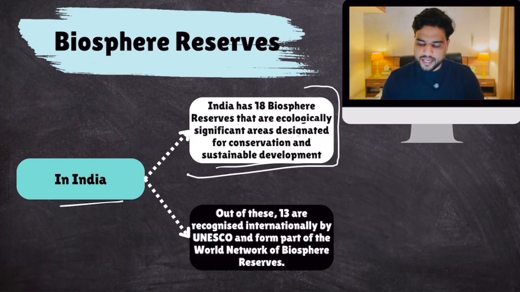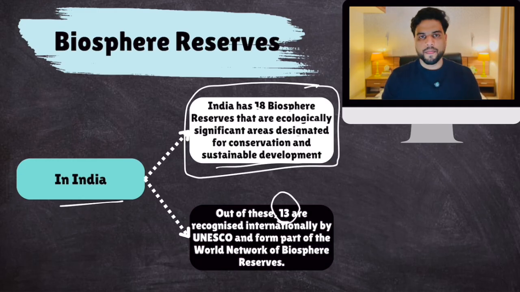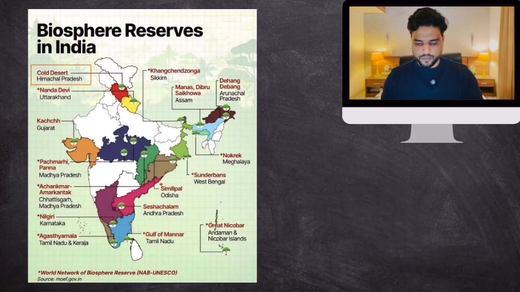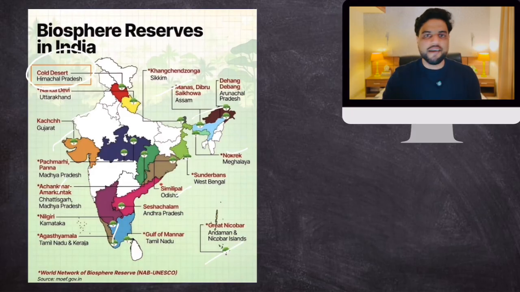So India has designated these 18 areas as biosphere reserves, but UNESCO has only recognized 13 as a part of their world network. So remember this thing. Okay. Now here are these biosphere reserves. This Cold Desert has been recently included, but these are India's biosphere reserves. As you can see, they cover every geography of India: mountains, islands, coastal plains, everything. It includes terrestrial ecosystems, marine ecosystems, wetlands, everything.